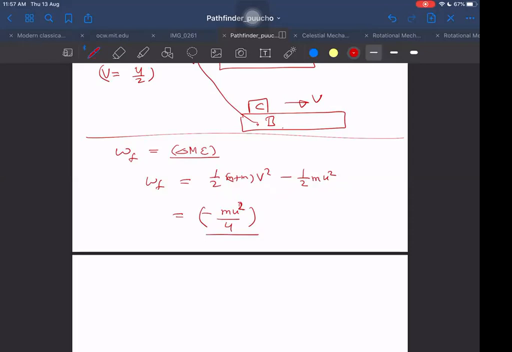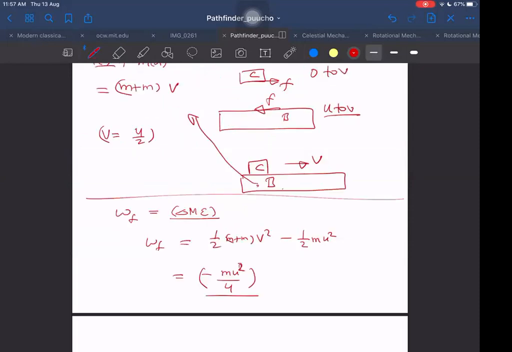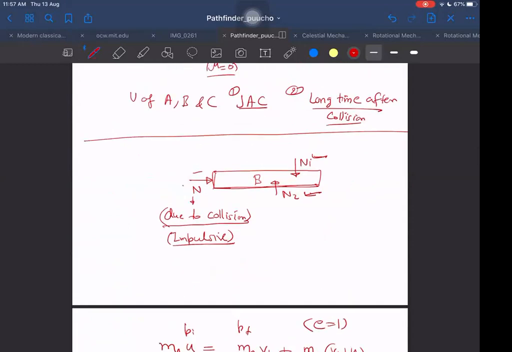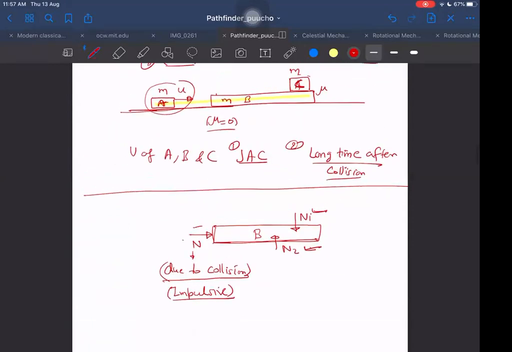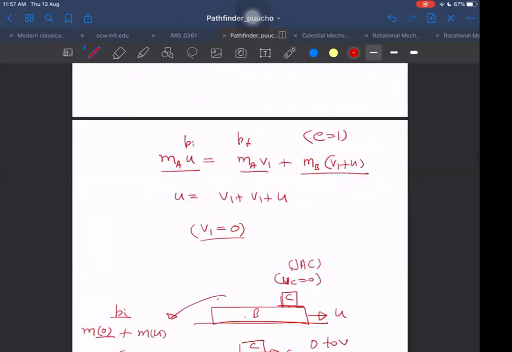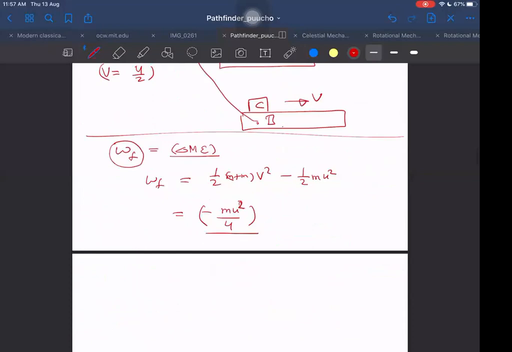Here, if V1 is not 0, we need to include the V1 term also. But wait a second. If they are asking for work done by friction, then I cannot include that, because friction has no role to play after this. A is moving on its own, and now it is in between B and C. So I should look at the situation after the collision has already taken place, because during the collision friction was not able to do any work. If some work is done during the collision, then that was done by the impulse acting between the A and B blocks. So even then, my answer will depend only on B and C.